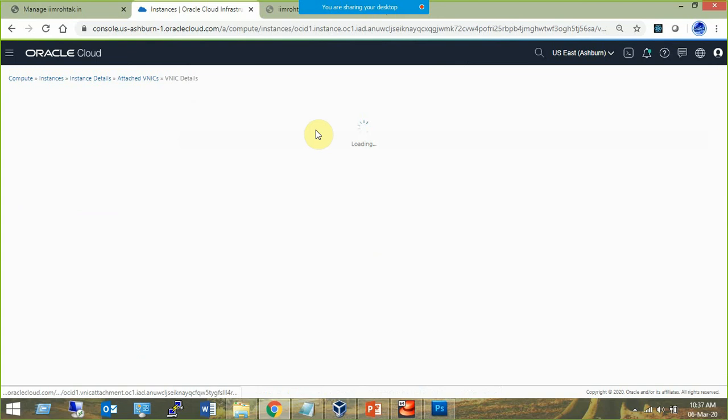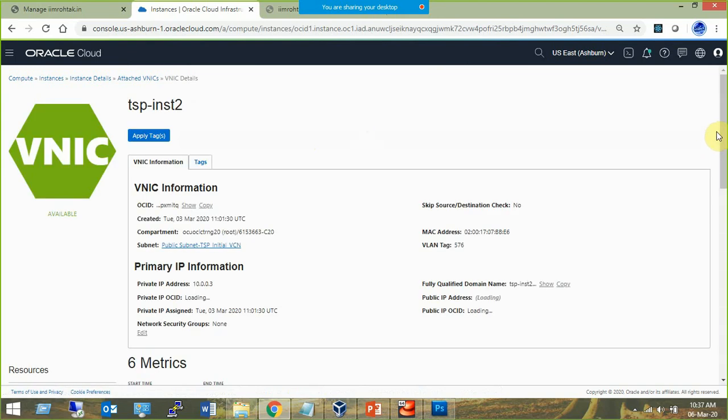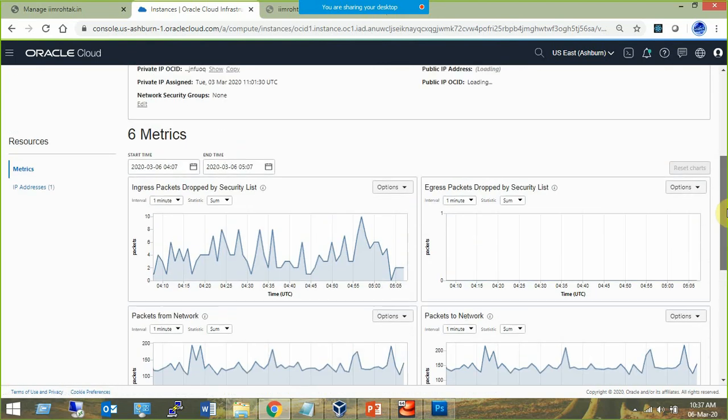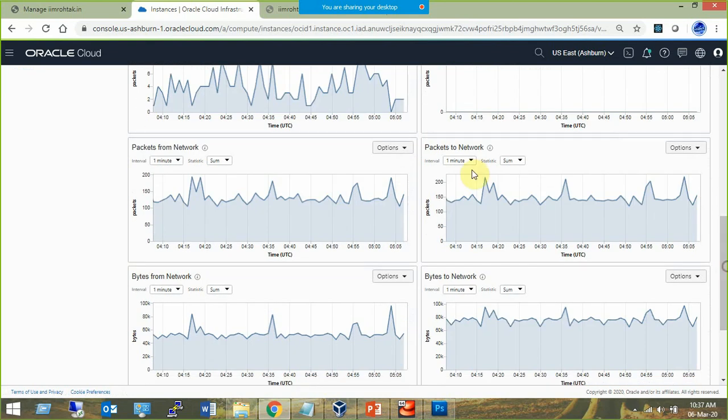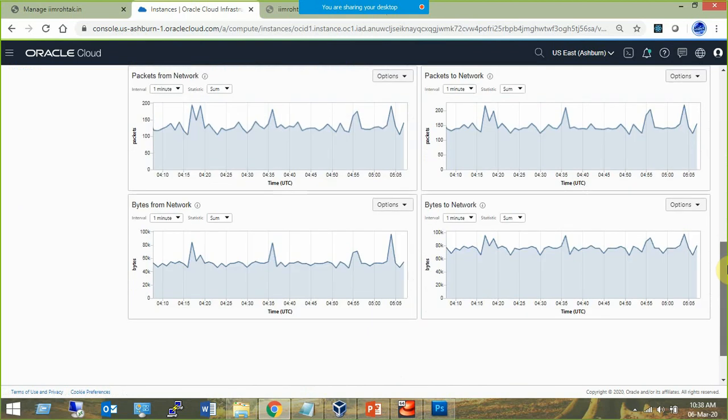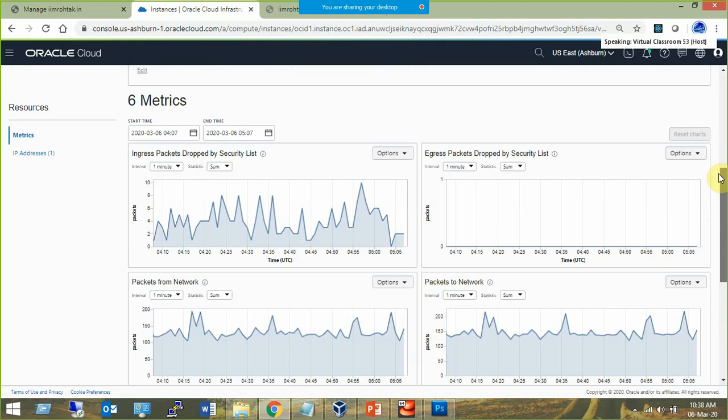Click on that VNIC, and here you will see the performance metrics. There are 6 metrics available: ingress packets dropped by security list, egress packets dropped by security list, packets from the network, packets to the network, then bytes from the network and bytes to the network. So these are the 6 metrics available.